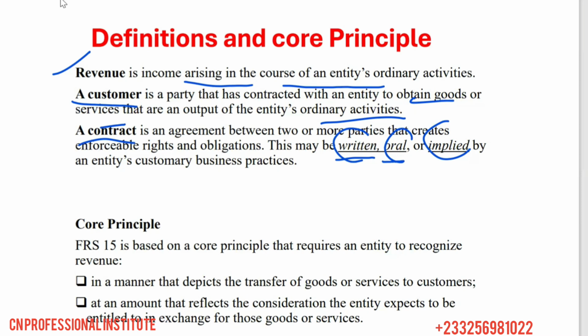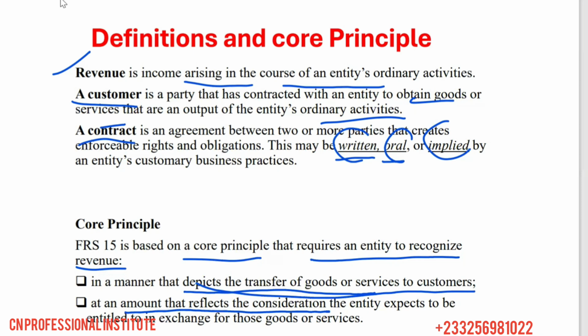Core principle. IFRS 15 is based on a core principle that requires an entity to recognize revenue in the manner that depicts the transfer of goods or services to the customer, and at an amount that reflects the consideration the entity expects to be entitled to in exchange for those goods and services.